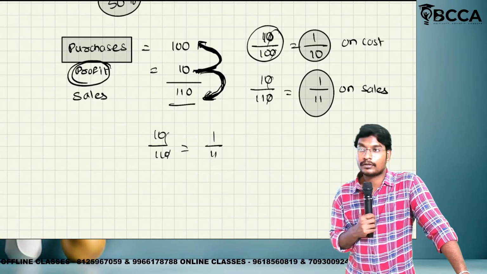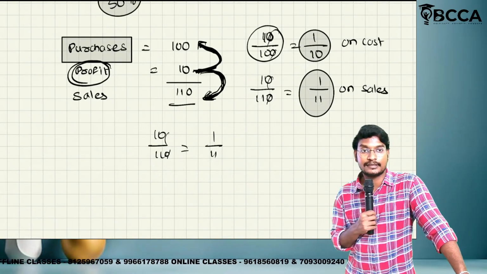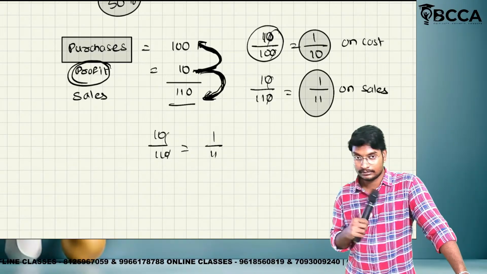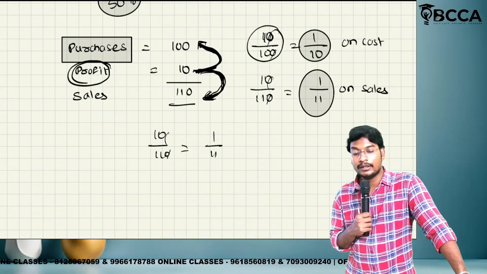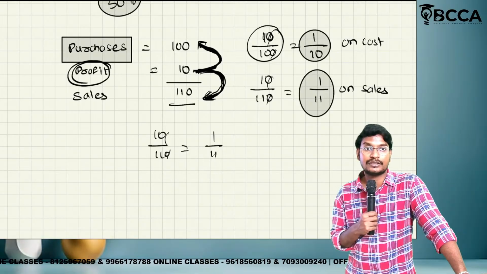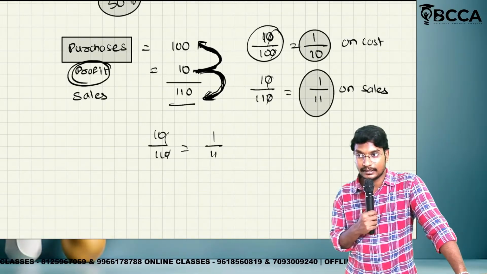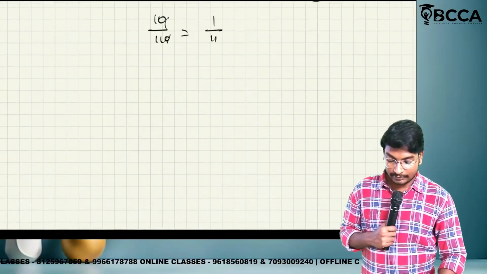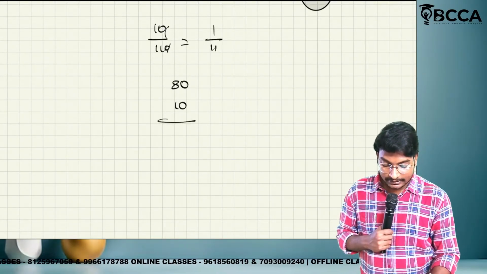Cost is less than the sales, so when we go from cost to sales, the denominator will be added. Okay, now 1 by 10 is equal to 1 by 11. When we go in reverse, sales to cost, the denominator will be reduced because the sales is the highest amount.